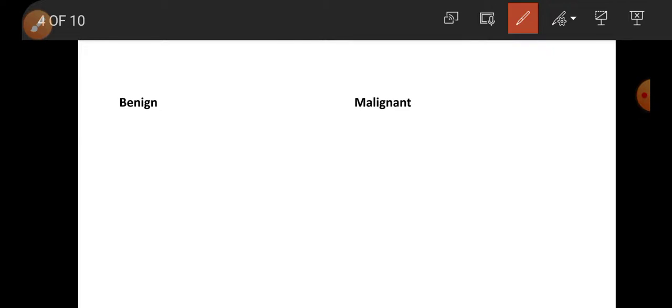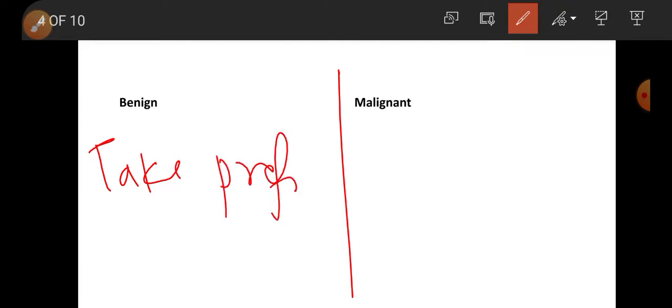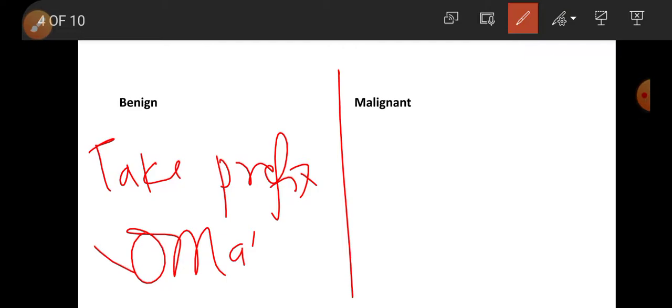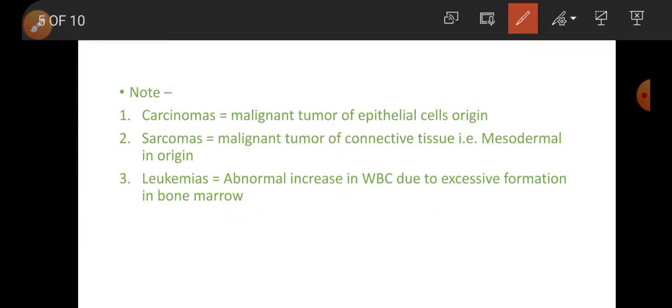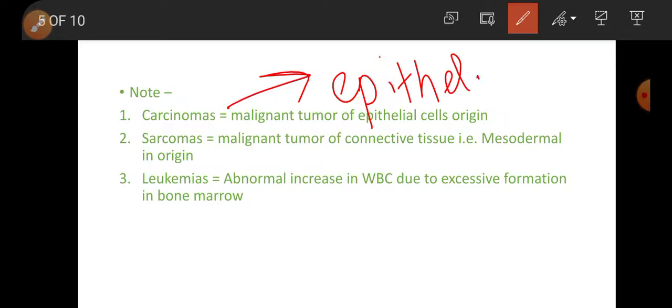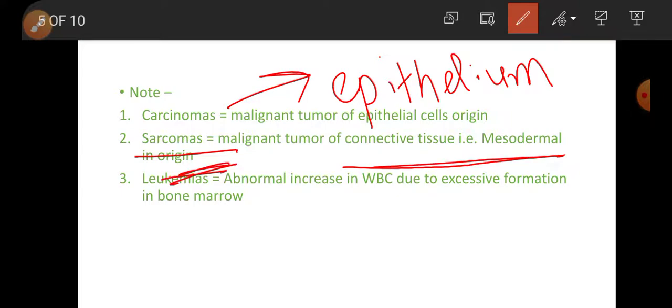Now, benign and malignant. Benign takes suffix oma. Malignant takes carcinoma and sarcoma. Note: carcinoma, malignant tumor of epithelial origin. That is, malignant tumor of epithelium is called carcinoma. Sarcoma is malignant tumor of connective tissue, that is mesodermal tissue.